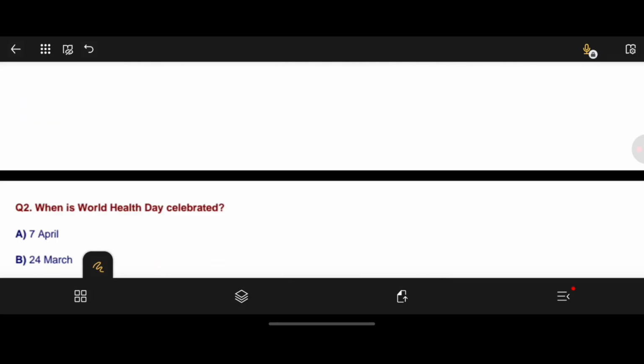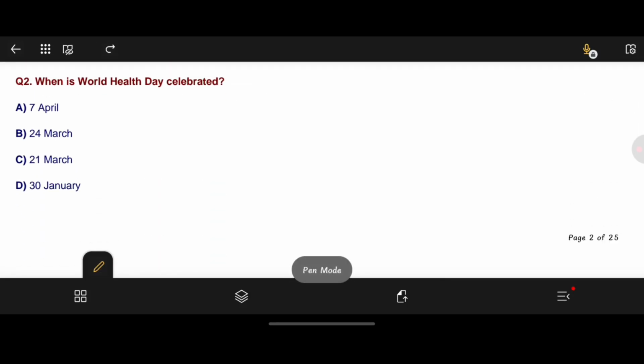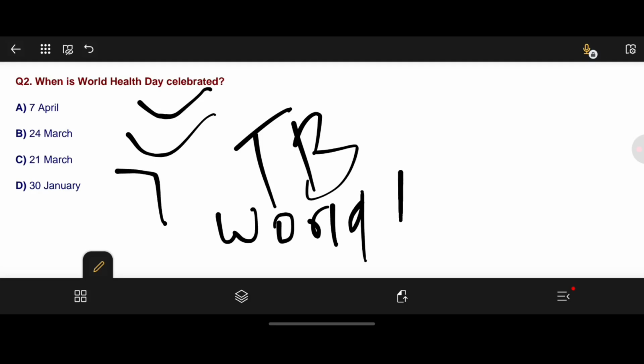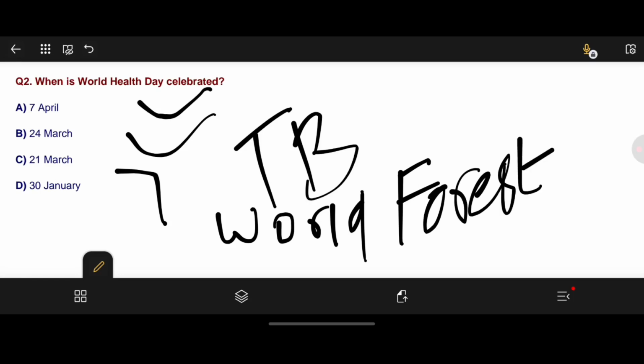Moving to question number second. When is World Health Day celebrated? I think I already told you. It is 7th April. On 24th March, we celebrate World TB Day. On 21st March, World Forest Day. On 30 January, it is National Martyrs Day or Shahid Divas.